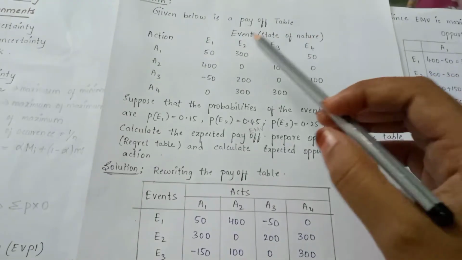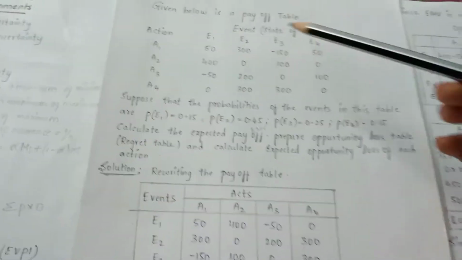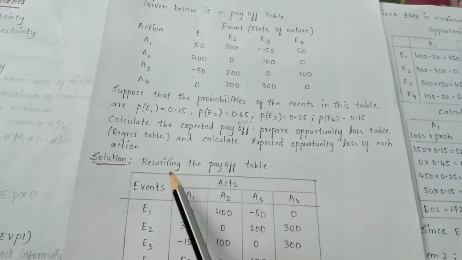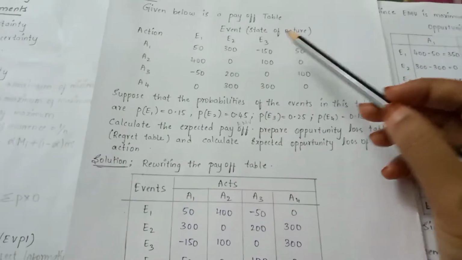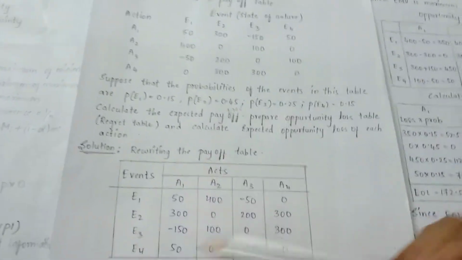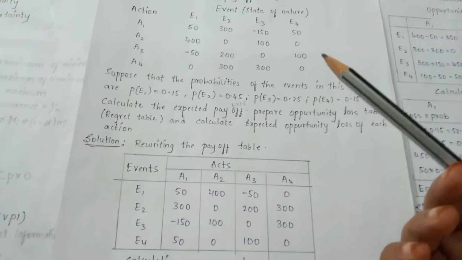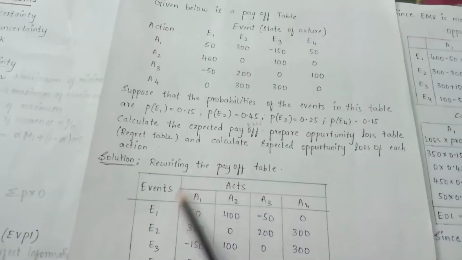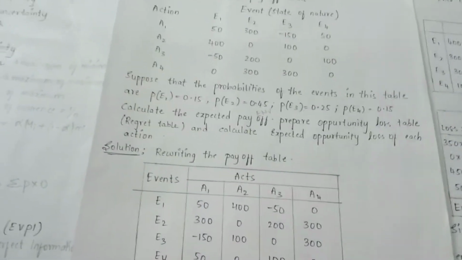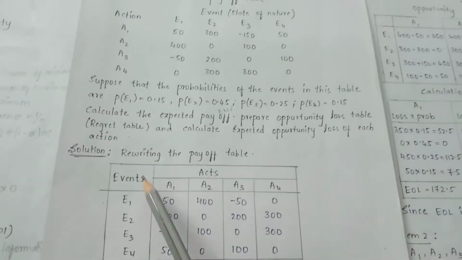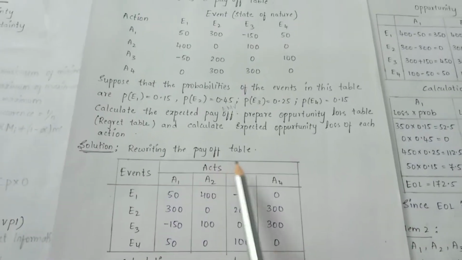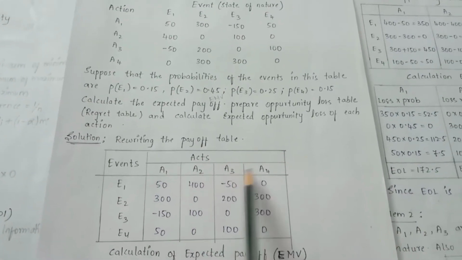In this problem, students, the states of nature are given in columns and actions are given in rows, right? So first I am rewriting the payoff table by taking the events, that is states of nature, in rows and the actions in columns, as we did in a previous problem. Here I have rewritten the payoff table: events E1, E2, E3 and E4, and actions A1, A2, A3 and A4.